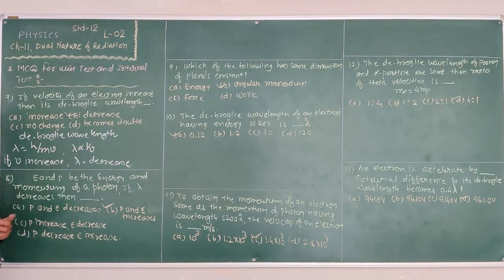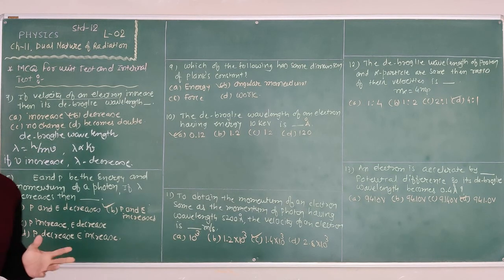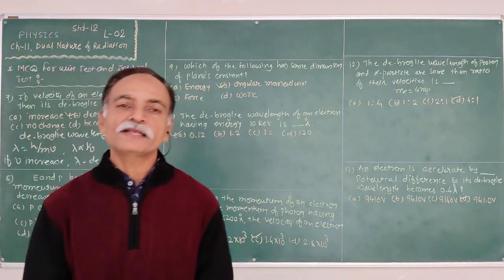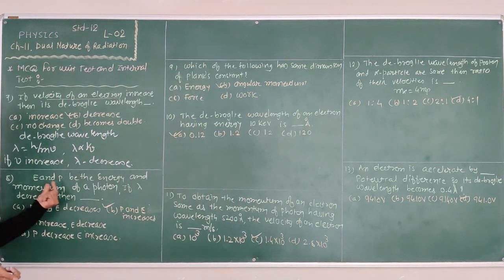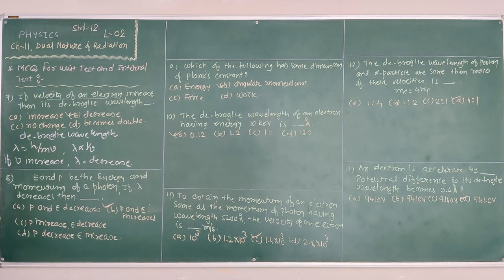Now, E and P are the energy and momentum of a photon. If lambda decreases, then what change takes place in the energy and momentum of the photon? If the wavelength of the photon decreases, then what happens? Options: P and E both decrease; P and E both increase; either P increases and E decreases, or P decreases and E increases. So what do we say there?